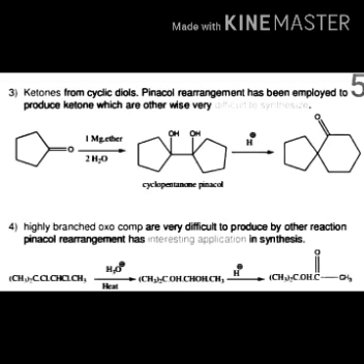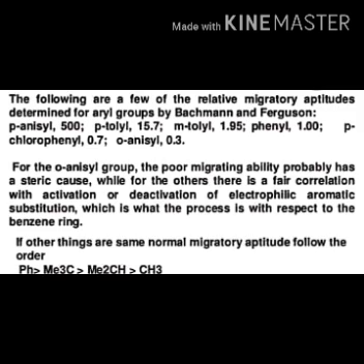Migratory aptitude of groups. Migratory aptitude is the relative ability of a migrating group to migrate in a rearrangement reaction. Migrating groups may be alkyl, aryl, or hydrogen. Now, the question arises: which of the two groups migrates when the groups are different? The migratory aptitude is governed by its nucleophilicity. The migratory aptitude varies a lot depending on the particular situation, involving stability of end products.